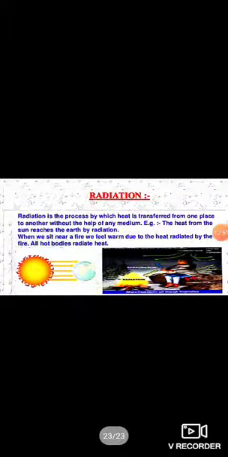Now, radiation. Radiation is the process by which heat is transferred from one place to another without the help of any medium. Example, the heat from the sun reaches the earth by radiation. When we sit near a fire, we feel warm due to the heat radiated by the fire. All hot bodies radiate heat.